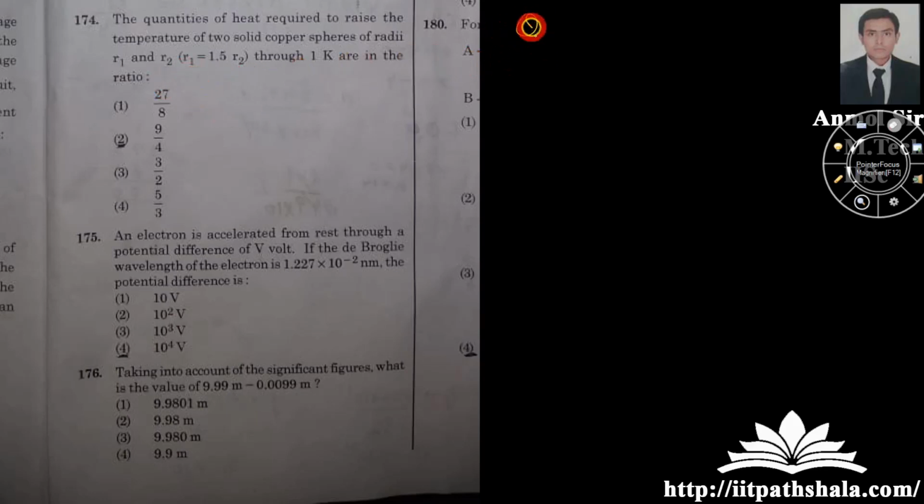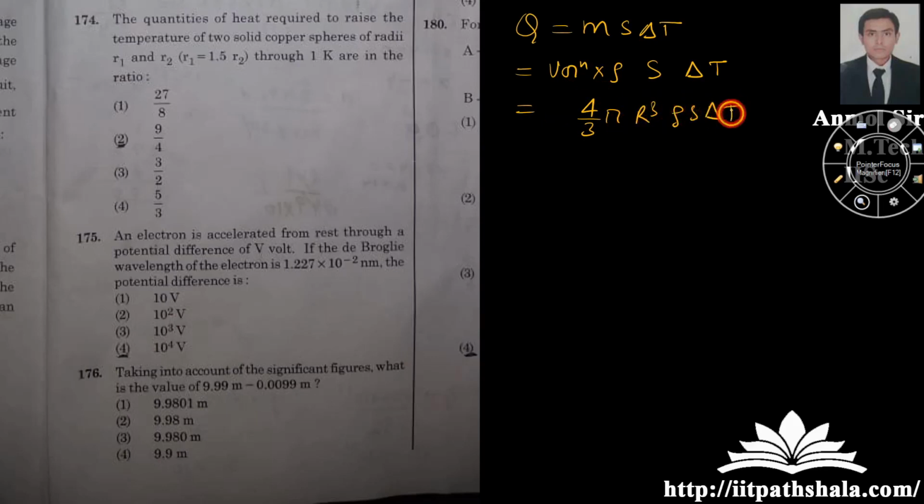So what you can do is, you know that Q heat is m s delta T. m is nothing but volume into density, s is the specific heat, and this is delta T. Now put the volume over here. You will be left with 4 by 3 pi r cube rho s delta T, the value of Q.